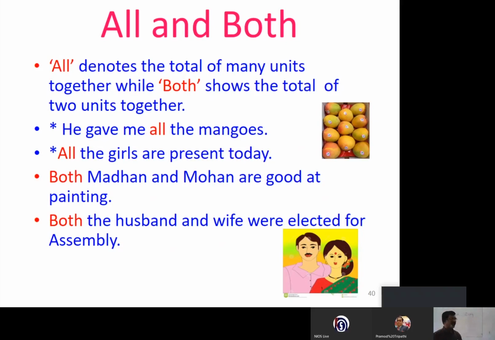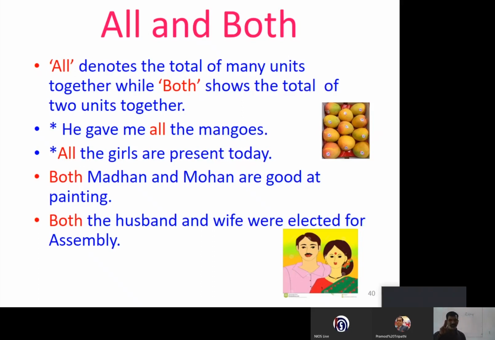See some of the examples, how we use. He gave me all the mangoes. It's not two. When you say all, whether it's 2 or 3 or 4, it means the whole unit. All the girls are present today. It may be 3, it may be 4, or it may be 400. Whereas when we use both, Both Madan and Mohan are good at painting.